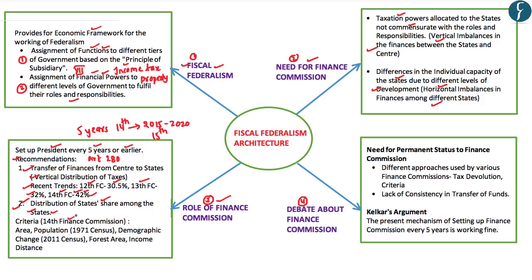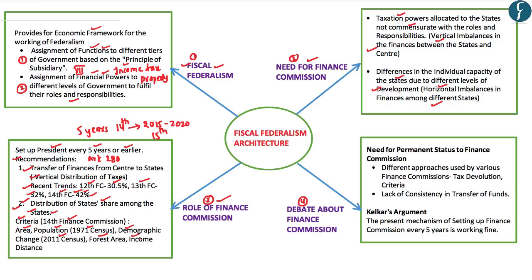So accordingly, the 14th Finance Commission has adopted criteria for this horizontal distribution of taxes among the different states in India. Some of these criteria include the area of a state, the population of a state according to the 1971 census, the demographic change wherein we take into account the population of a state according to the 2011 census, the area of a state under forest, as well as the income distance. The income distance here basically pertains to the difference between the per capita income of a state and the per capita income of the richest state in India.